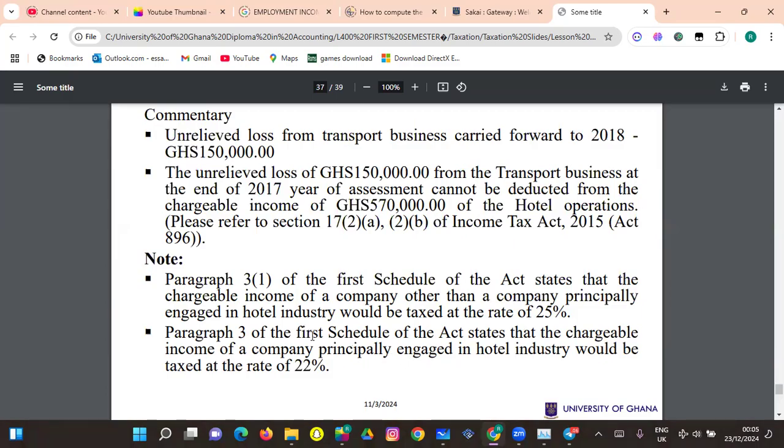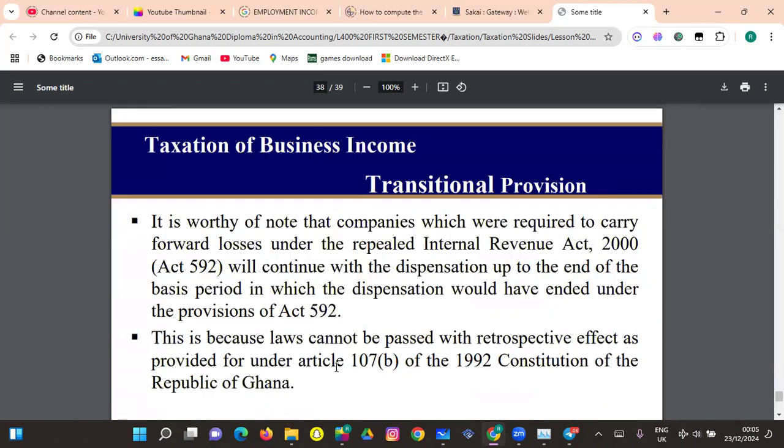Right? So you see, here it states the chargeable income of a company other than a company principally engaged in hotel industry. So other than that one is 25%. And that principally engaged in hotel industry is 22%. Keep that in mind.